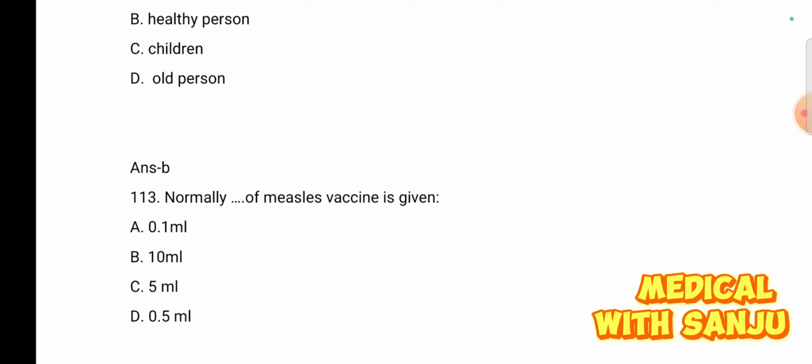Question number 113. Normally the dose of measles vaccine given is: option A, 0.1 ml; option B, 10 ml; option C, 5 ml; and option D, 0.5 ml.